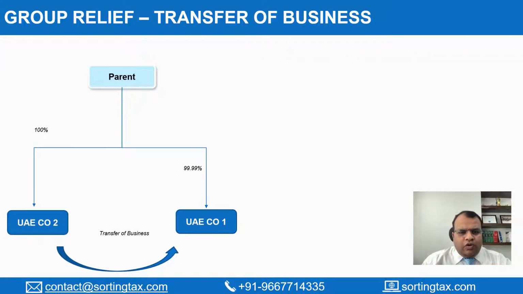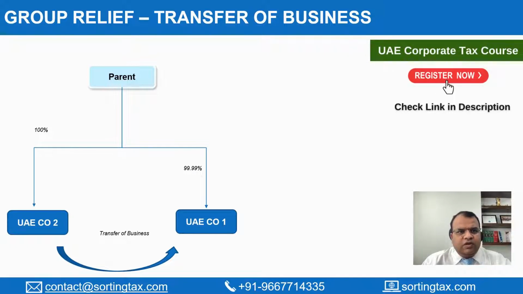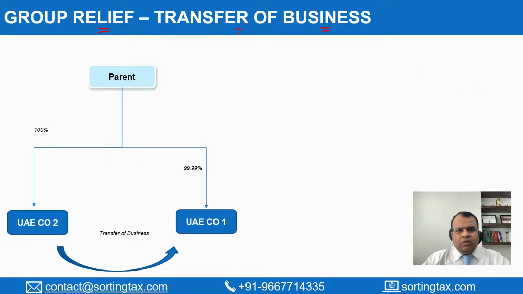So under the proposed law, there is a provision for providing relief from UAE corporate tax in case there is a transfer of business and there are certain conditions which are satisfied. Now, globally, what can happen is that various companies may have different set of businesses within their group companies. Now, sometimes due to business requirements, sometimes due to some other commercial considerations, they may actually consolidate their businesses in different entities into a single entity.